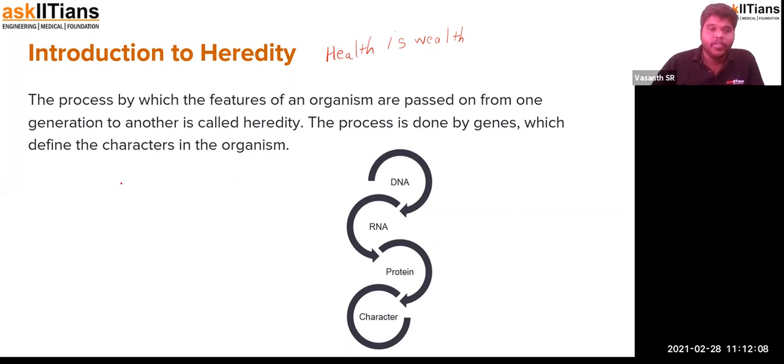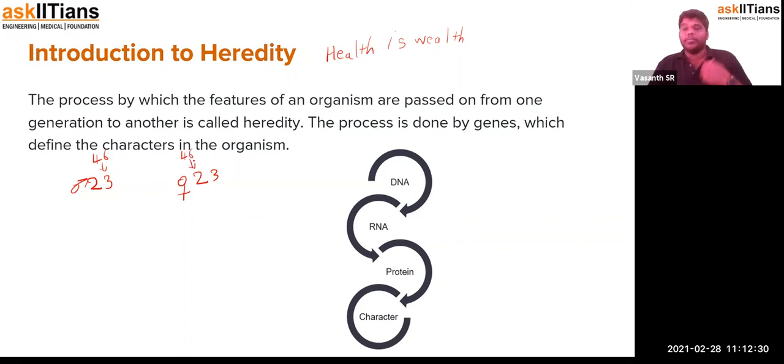From whatever characteristics were possessed by your dad, not all of them, a part will be transferred. So that will be from the father and this will be from the mother. They have 46 chromosomes, which give rise to a haploid set of chromosomes by the process of meiosis division, and these gametes fuse, creating a new combination of 46.